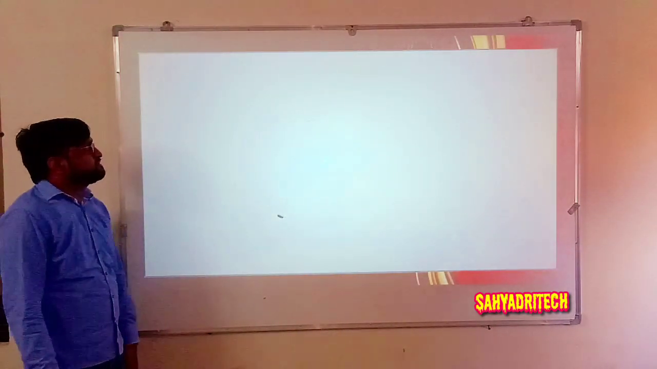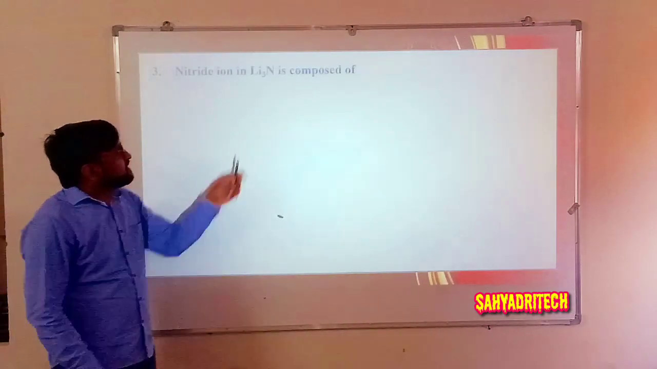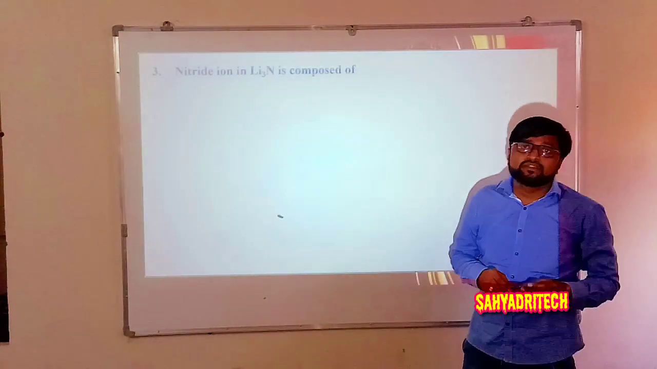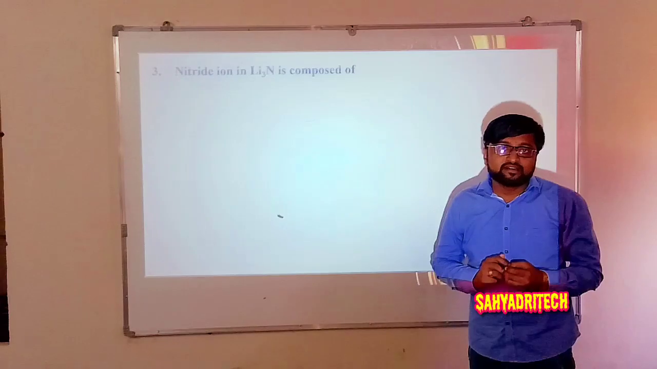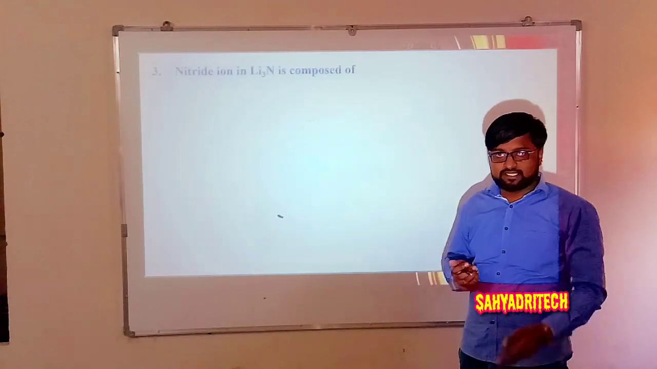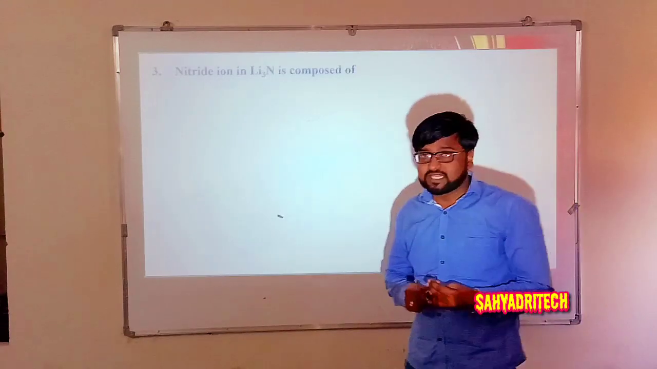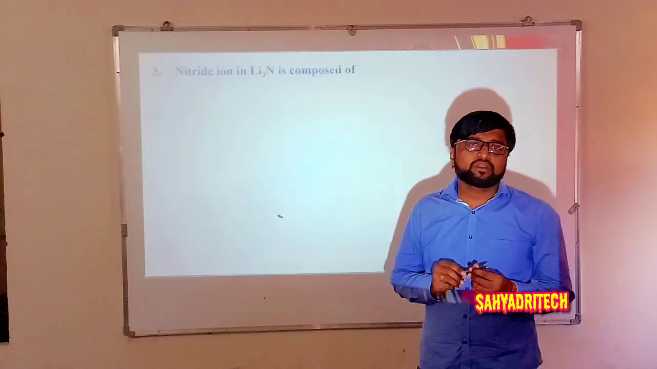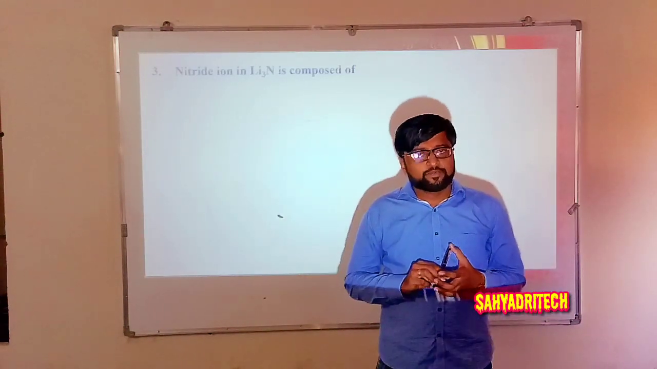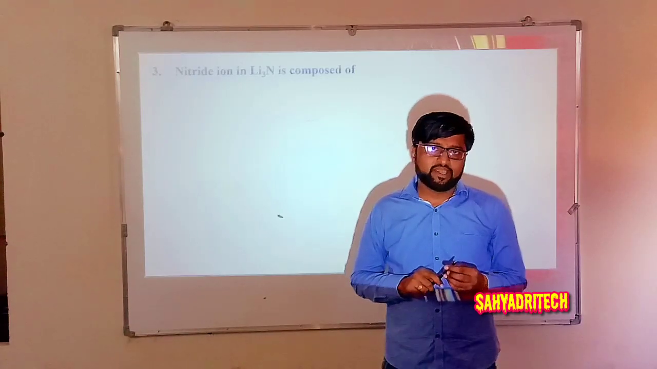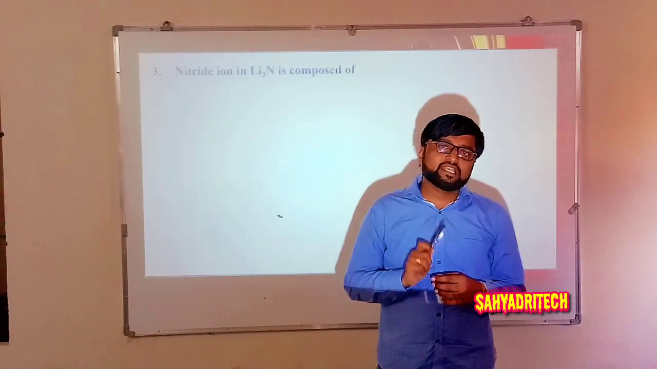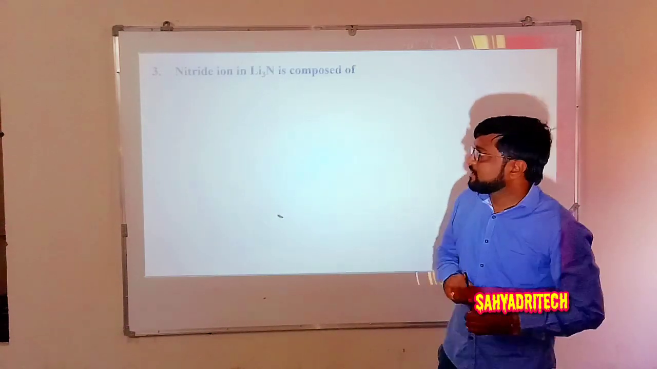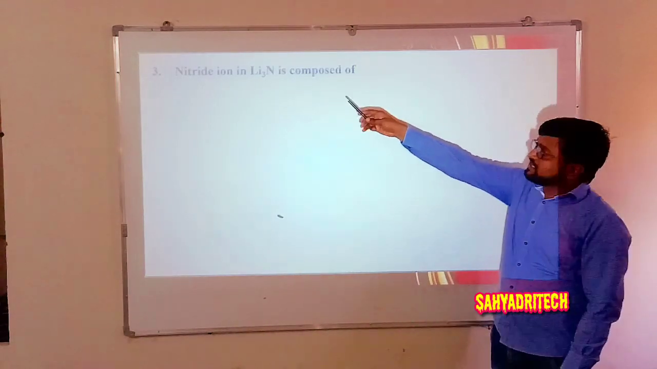Well, coming to the third one. So the nitride ion in lithium nitride is composed of. Okay, nitride means here it is an ionic species, N raised to 3 minus, N3 minus. Okay, so nitrogen atomic number 7. So atomic number indicates the number of protons. As it is a charged one, what is the charge it carries? Negative charge. It indicates the number of electrons is more.